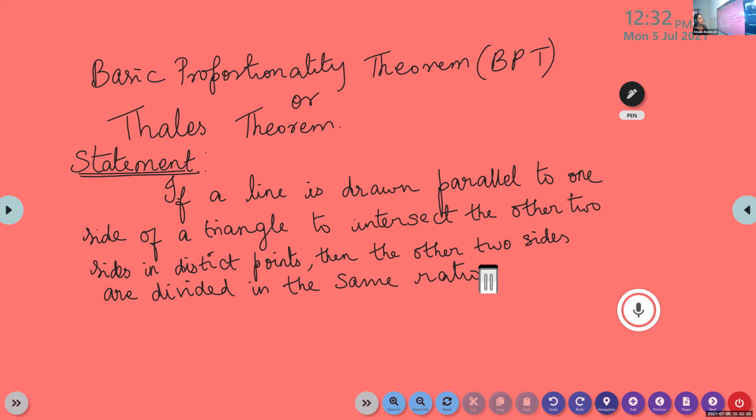This is the statement of BPT, basic proportionality theorem.